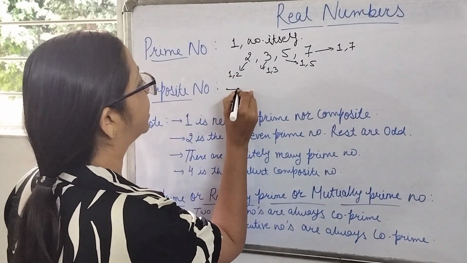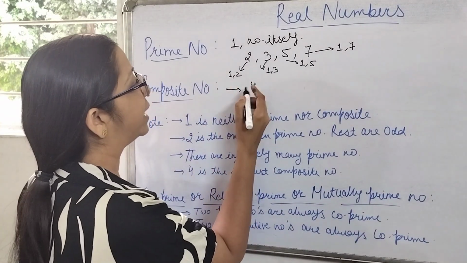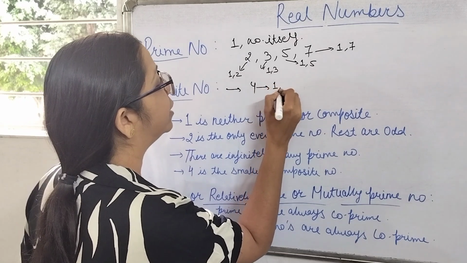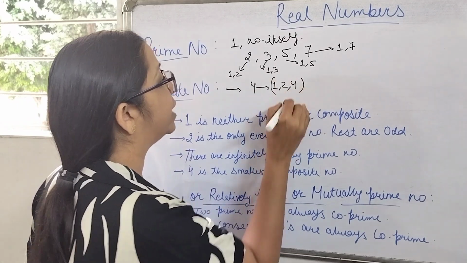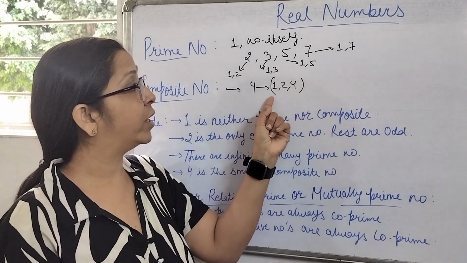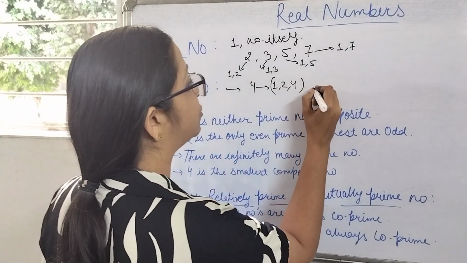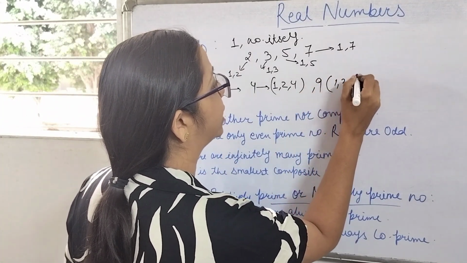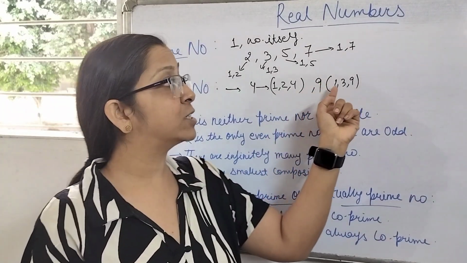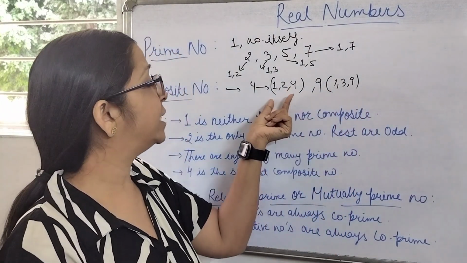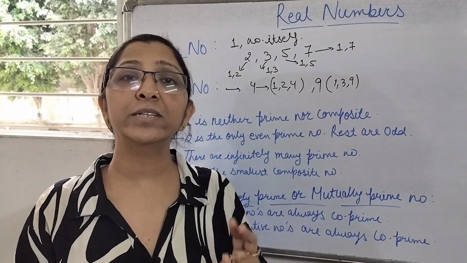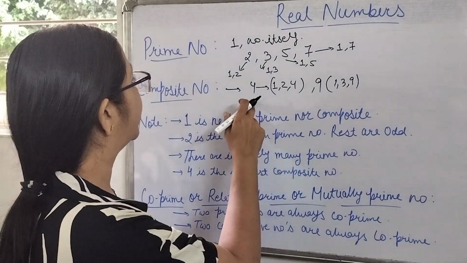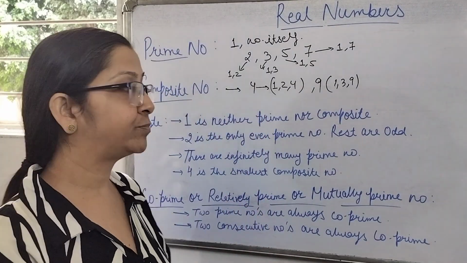Like examples, we can take it as 4. The factors of 4 are 1, 2 and 4. So there are three factors, that is 1, 2 and 4. If we are going to take another example, 9. The factors of 9 are 1, 3 and 9. So these type of numbers which are having more than two factors are known as composite numbers.